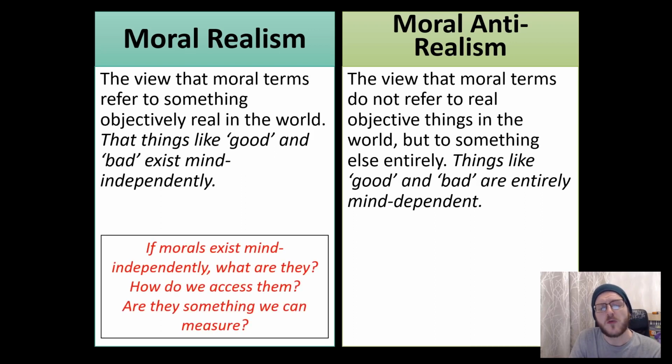If we take the moral realism view and we say that morals exist mind independently, well, we can ask the question, what actually are they? They're certainly not something that we can observe as easily as we might observe a particular colour or another fact about the way the world is. So what are they? How do we access them? Are they something we can measure in the same way we can measure other facts about reality?